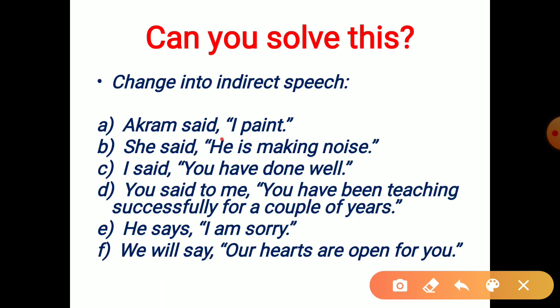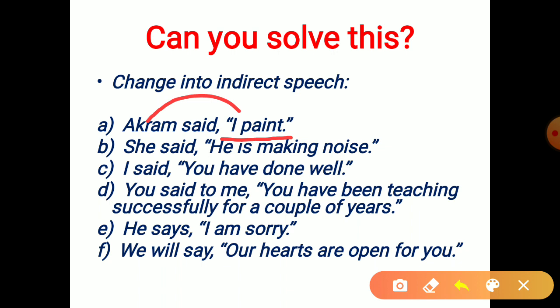I paint. This is present simple. I paint. This will change into past simple. So in past simple, we use the second form of verb. Painted. Akram said that he painted. Okay. So I changed according to subject. That's Akram. He painted. We cannot say Akram said that Akram painted. No. But we have to use a pronoun instead of it.